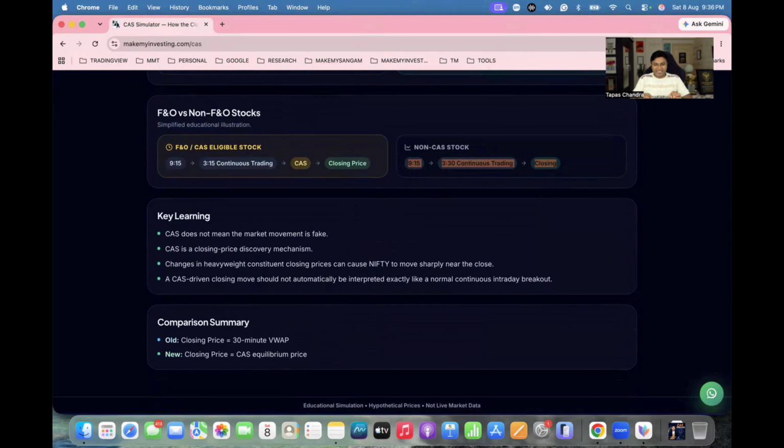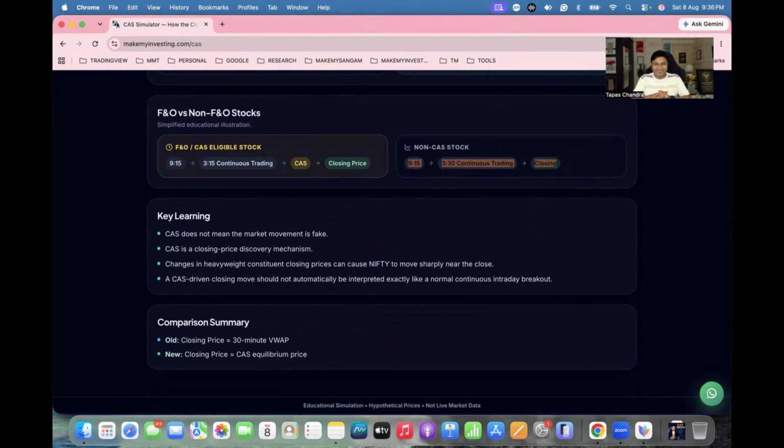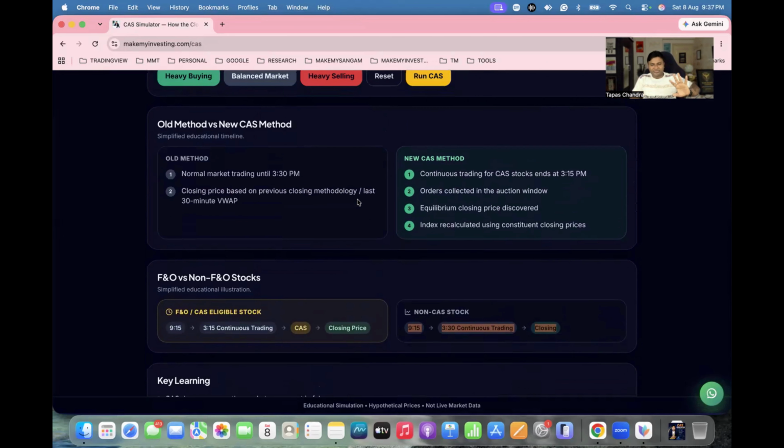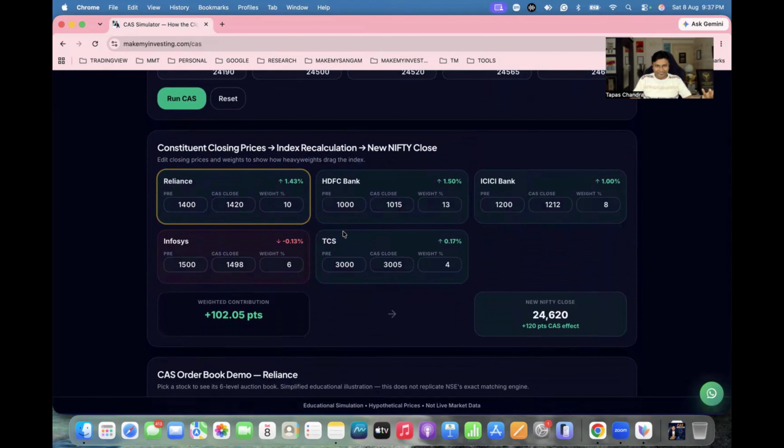Okay. Now let's understand a very important point: why do all the indices jump crazily during the closing of the market? Suppose I take the example of Nifty. You can carry this concept forward to other indices also, Bank Nifty or SENSEX, whichever you think of. So let's understand why Nifty is jumping crazy at the end of the market. Imagine, just hypothetically, that Nifty has 4 or maybe 5 stocks. What are the 5 stocks? Reliance, HDFC Bank, these are the heavyweights, and something like ICICI Bank, Infosys, and TCS.